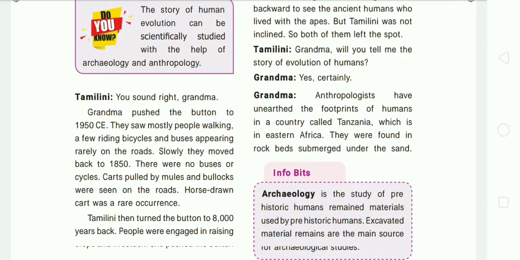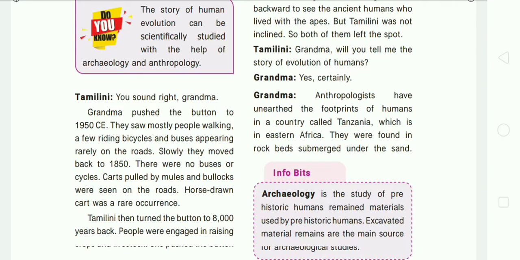The anthropologists have unearthed the footprints of humans in a country called Tanzania, which is in East Africa. Do you know who an anthropologist is? First, you should know about anthropology. What is meant by anthropology? Anthropology is the study of humans and their evolutionary history. The persons who are experts in anthropology are known as anthropologists.